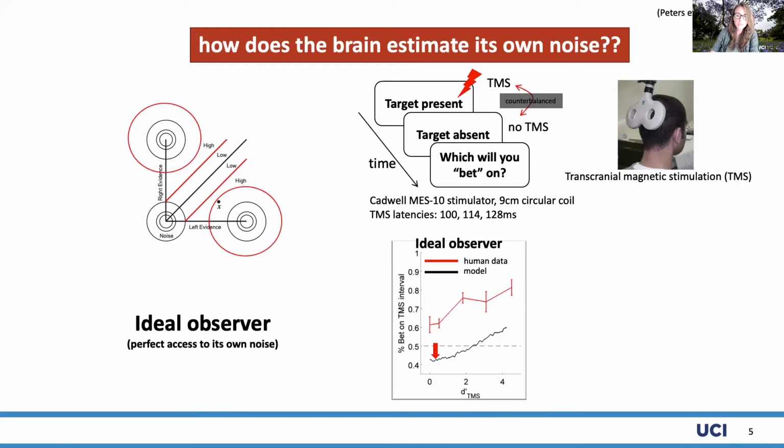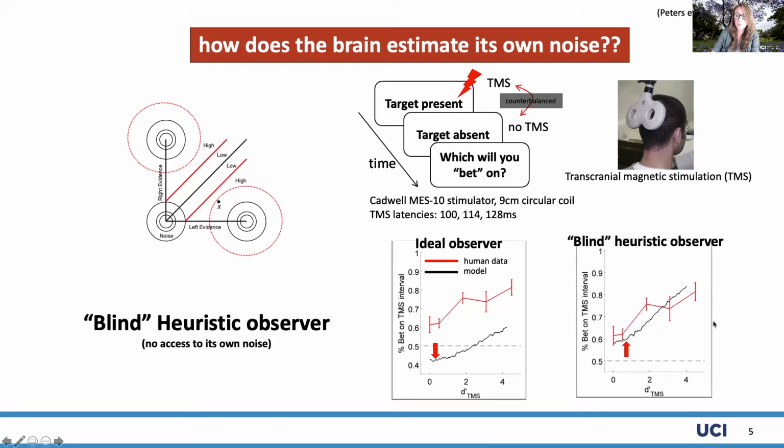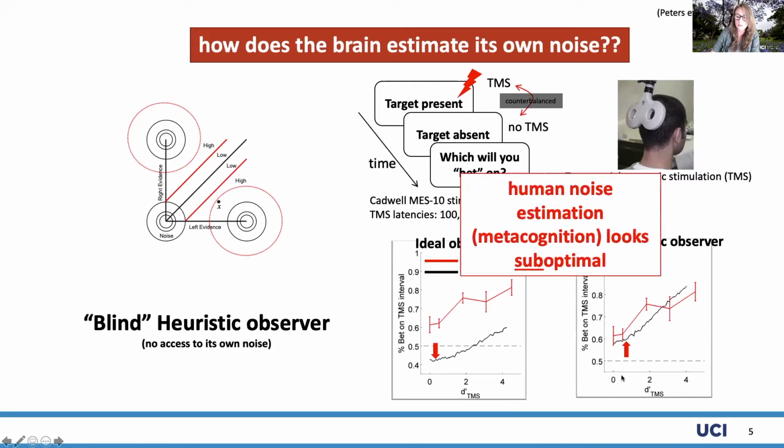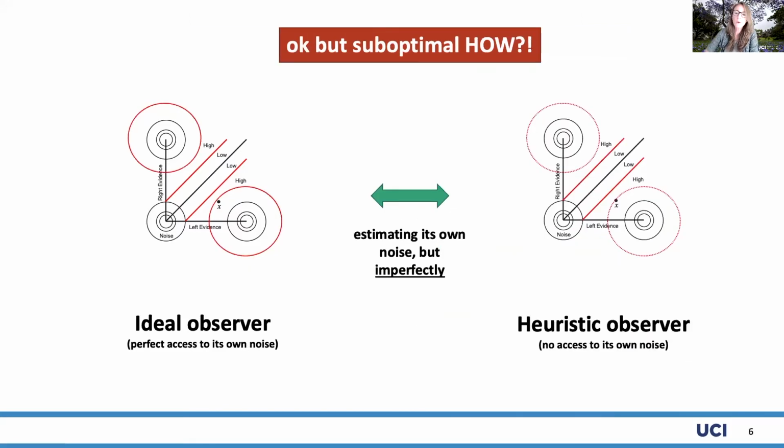So to explain this result, we created an alternative model. Instead of having perfect access to its own noise, this new model is completely blind to its own noise. It just assumes the noise has not changed, even though the noise has massively increased due to the TMS. And this blind heuristic observer now predicts human behavior really nicely. Predicted confidence now increases with increasing noise rather than decreasing with it. So this shows that humans might actually be blind to their own noise, or at least estimate noise in some suboptimal way. So now we have competing theories that can explain the data in different experiments.